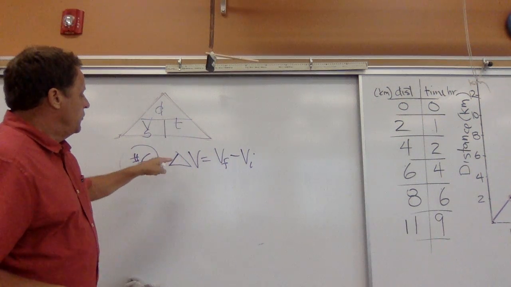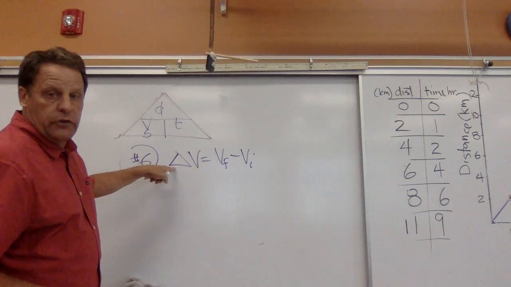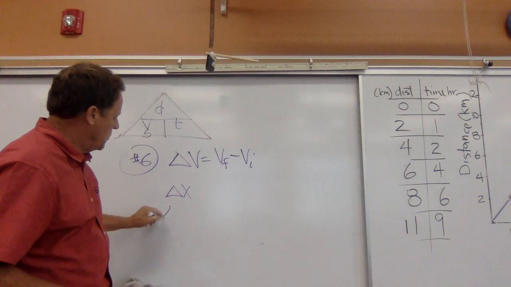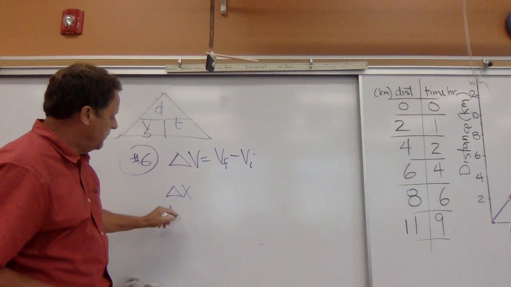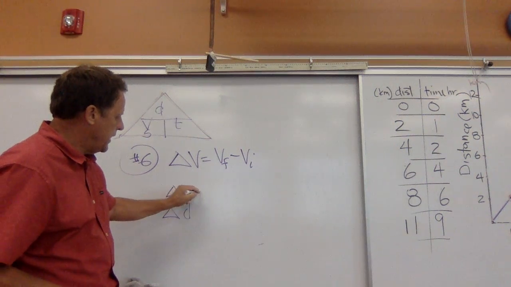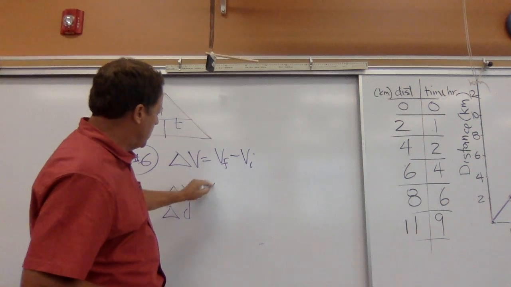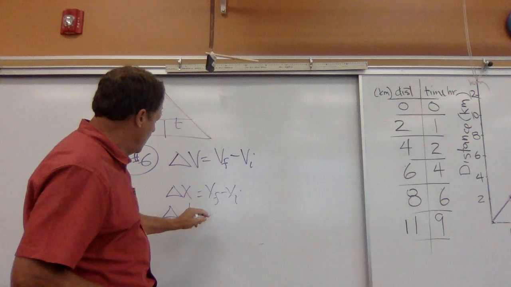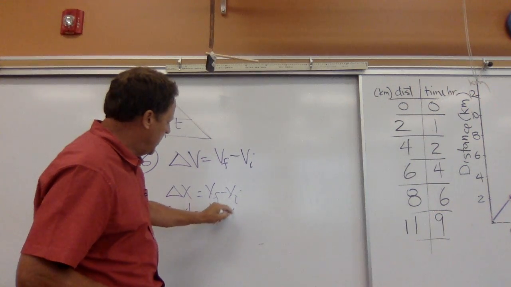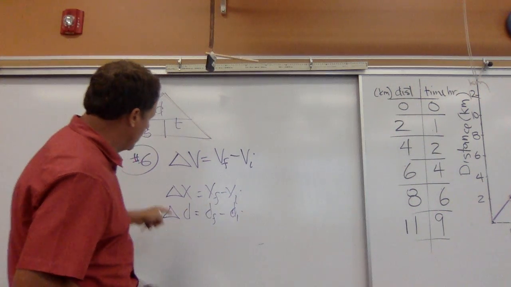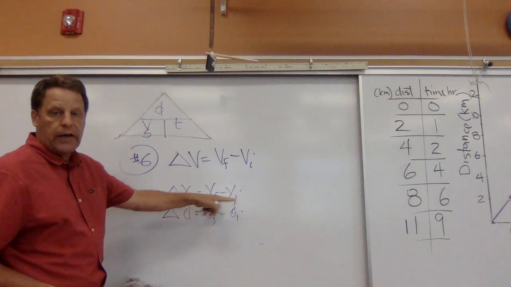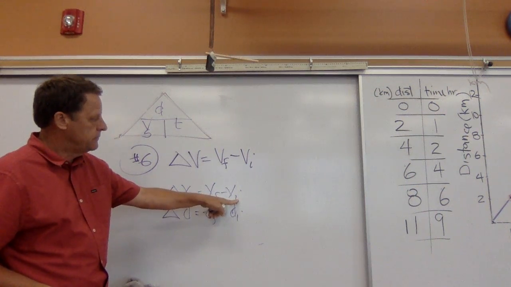Okay. So remember, this delta means change. So we could have change in X or change in D, okay? And when we have this change, we could say X final minus X initial, or D final minus D initial. So it doesn't matter what variable it is. If we have change here, we're going to go final minus initial.